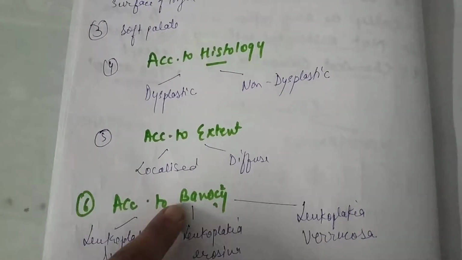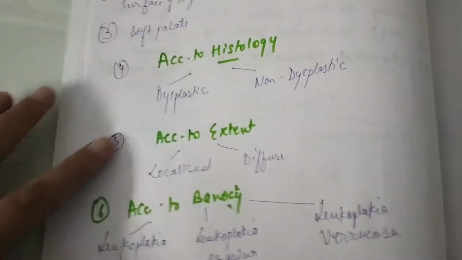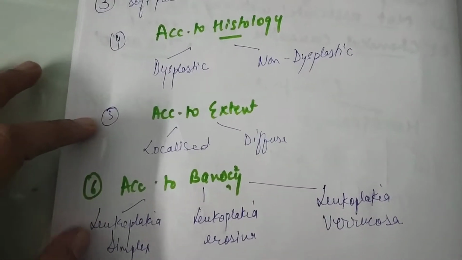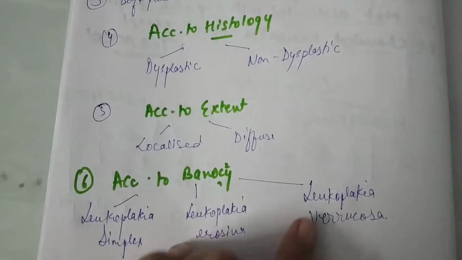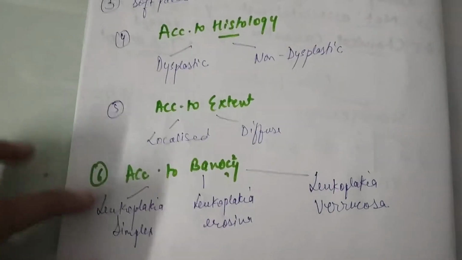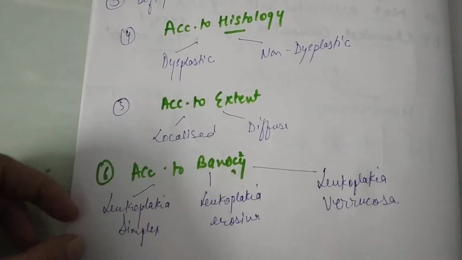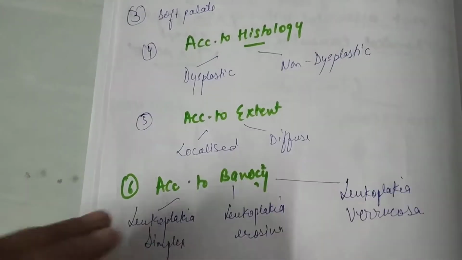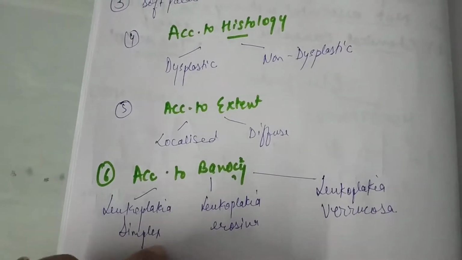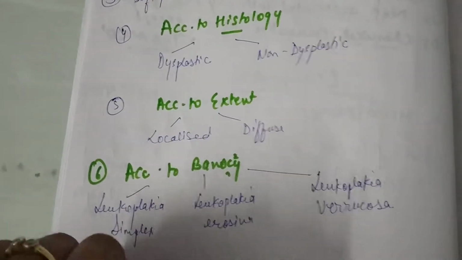Then according to Banoczy, he has categorized leukoplakia into 3 types: leukoplakia simplex, leukoplakia erosiva, and leukoplakia verrucosa. The simplex, he has categorized as the flat type of leukoplakia, which we have discussed earlier in the homogeneous type.